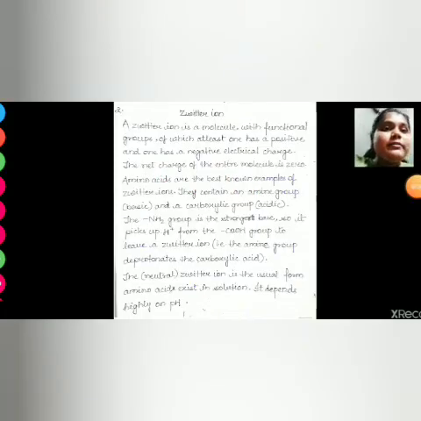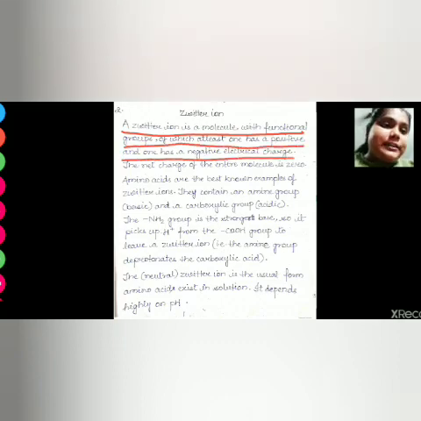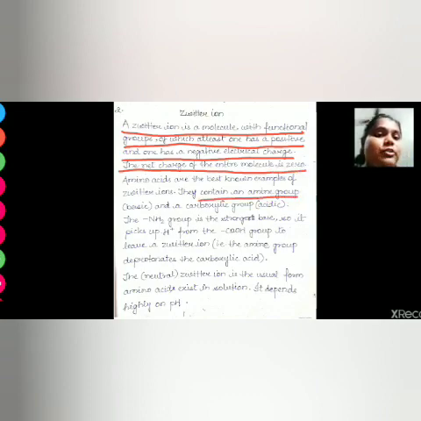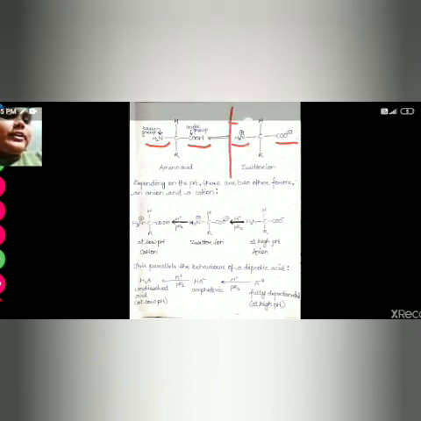In this slide, we can see the same thing as discussed previously. A Zwitter ion is a molecule with functional groups of which at least one has a positive and one has a negative electrical charge. The net charge on the entire molecule is 0. Amino acid contains a basic amino group and an acidic carboxylic group. In this slide, we can see the carboxylic acid loses its hydrogen atom and gains a negative charge. The amino group gains one hydrogen atom and gains a positive charge. This is how it forms a Zwitter ion.